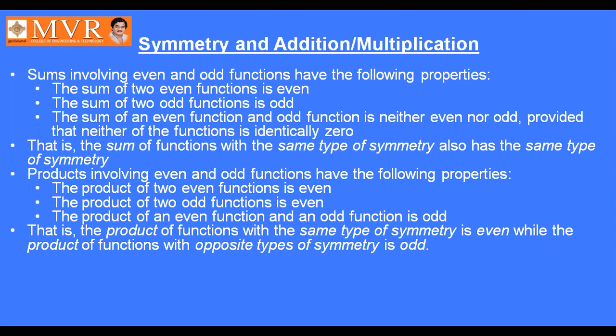Next, products involving even and odd functions have the following properties. The product of two even functions is even. The product of two odd functions is also even. The product of an even function and an odd function is odd. That is, the product of functions with the same type of symmetry is even, while the product of functions with the opposite type of symmetry is odd. So this is the symmetry and addition or multiplication of functions. Okay.